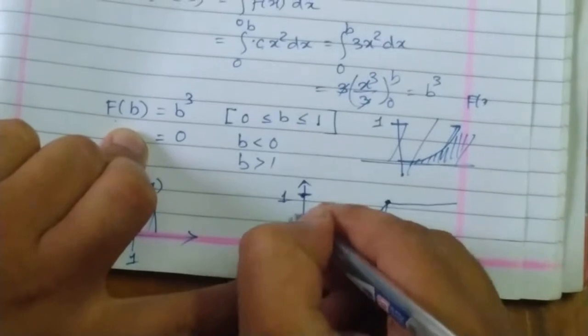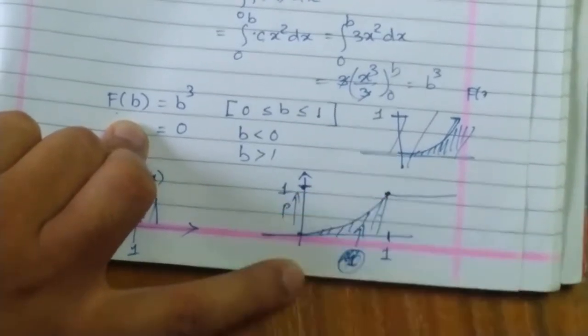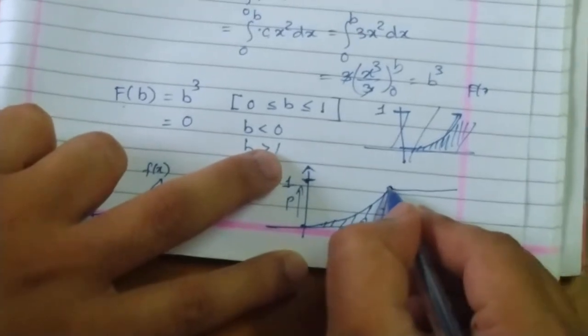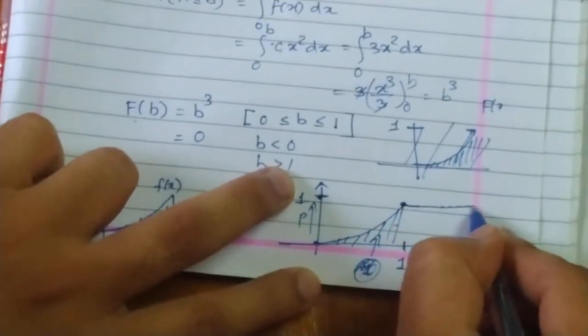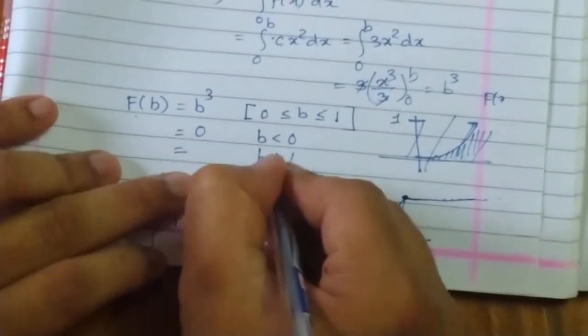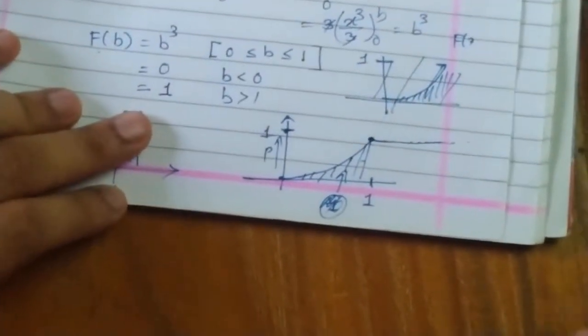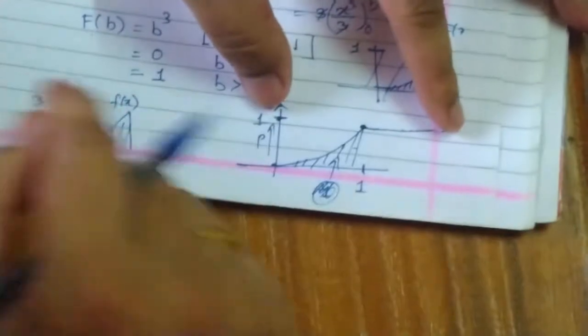That means we are mapping the probabilities along the vertical axis. Once it crosses 1, its value still remains 1, 1, 1 like that. So when b is greater than 1, the value of F of b is 1. So this is the scenario we get.